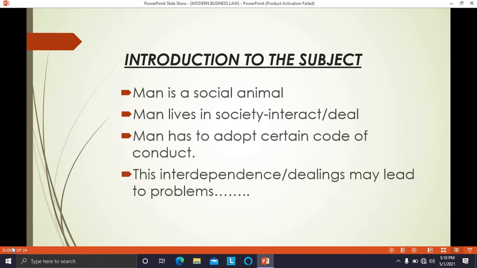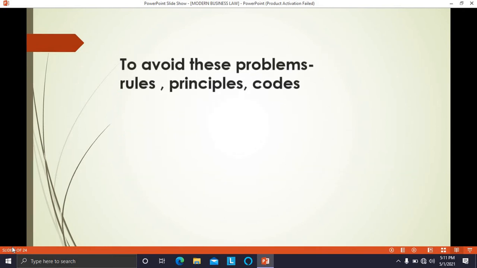Whenever we are interdependent on other human beings and have dealings with them, due to this interdependence and these dealings, there may be some problems. Some confrontations may arise. So to avoid these problems, there are certain rules, principles, and codes of conduct which we have to follow whenever we are dealing with other human beings. For that purpose, laws have come into existence. The behavior of human beings is regulated by law.